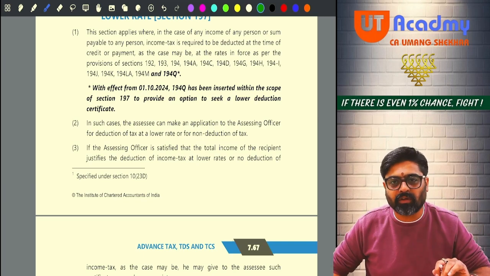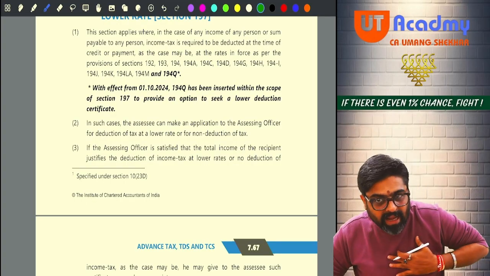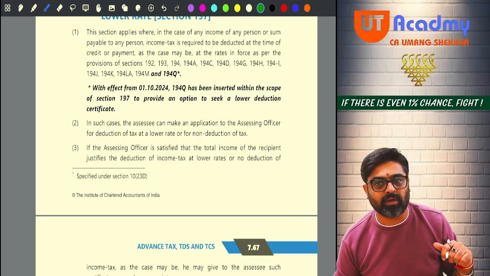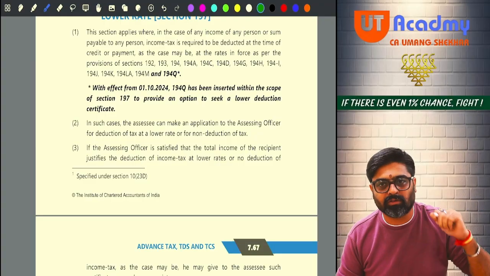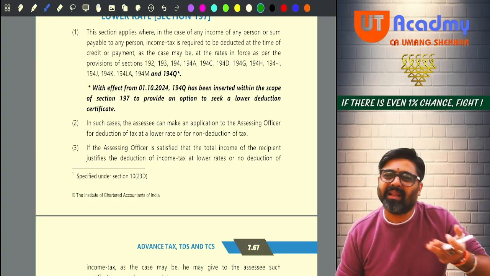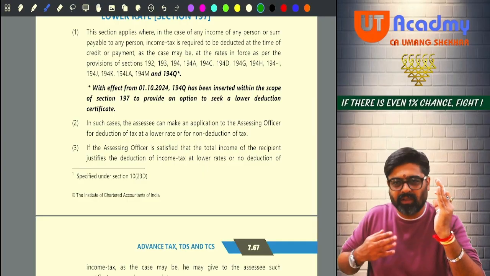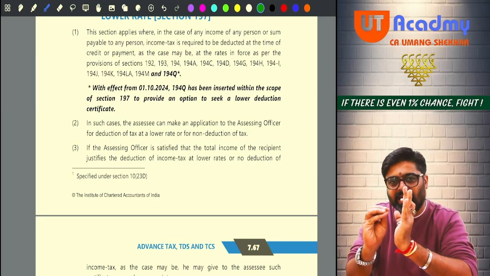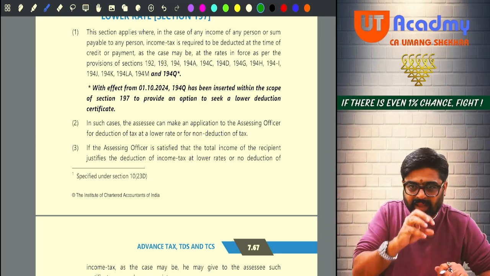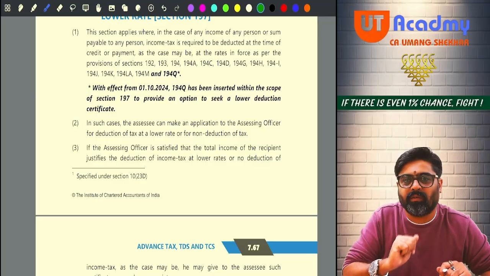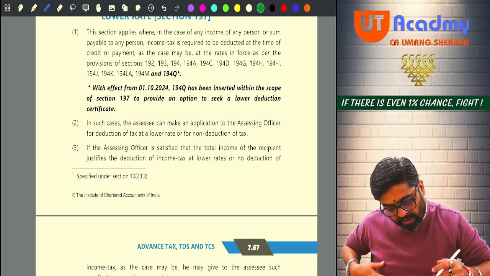So what will the assessing officer do? I will have to first make an application to my assessing officer. So when I make that application that I am not liable to pay tax, which you also know, then tell that fellow not to deduct my TDS. Issue a certificate for this, because your certificate will be valid evidence to be shown to my payer. I can show him this certificate, and he'll believe whatever you say. Getting my point? So I will go and make an application.